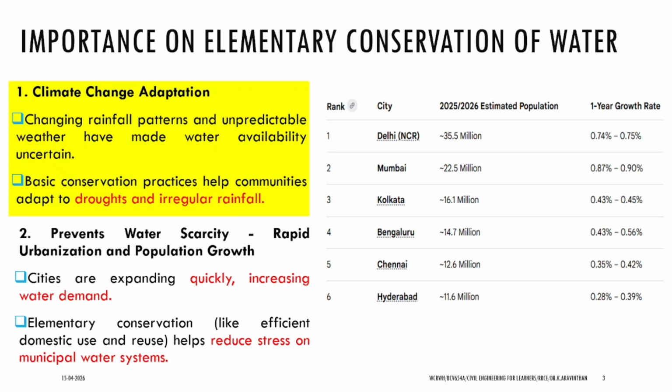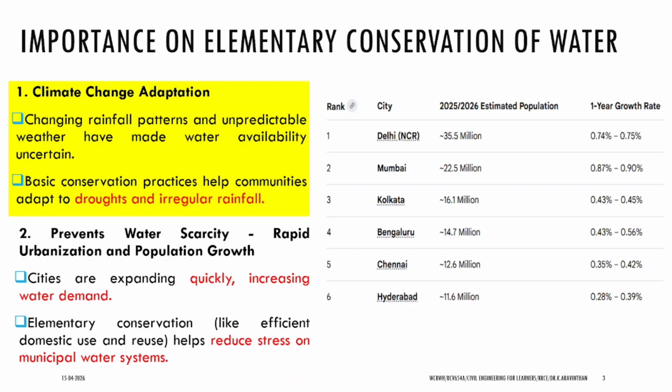And these are the top ranked cities: in Mumbai, around 2.2 crore people, Kolkata 1.6, Bengaluru 1.5, Chennai around 1.2. Hyderabad is 11.6 million, or 1.1 crore people, the estimated population, and year by year this grows.